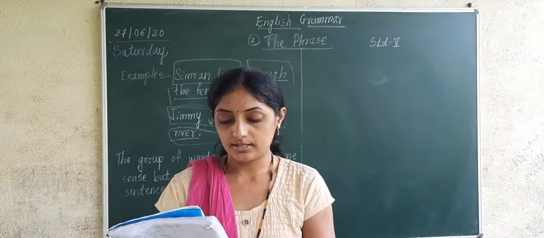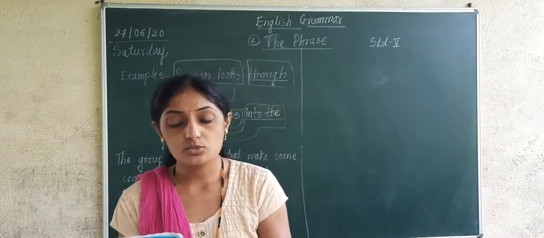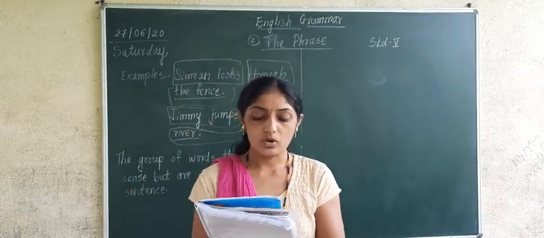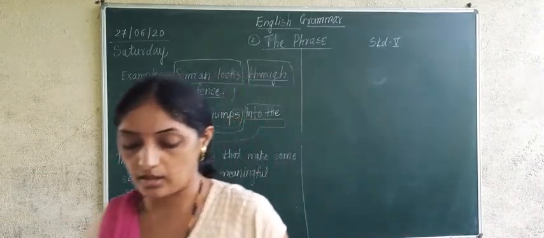Now here some sentences are given. Into the river. Who is the doer of the action and what is the action performed? Here two questions are asked.